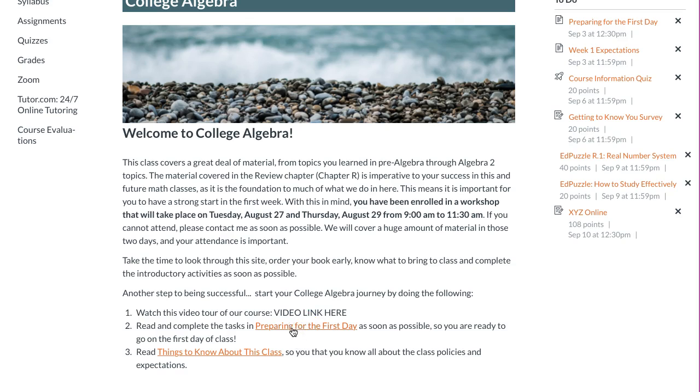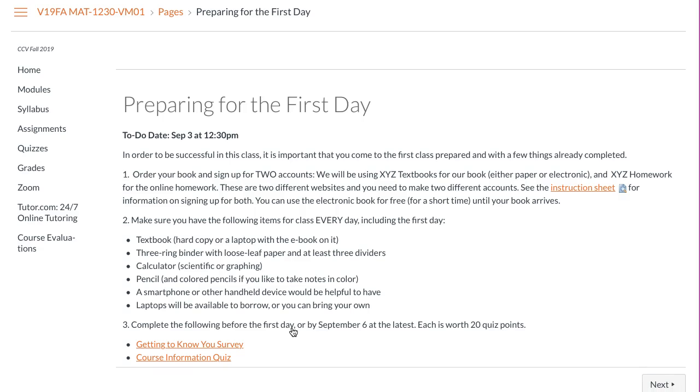If you click on preparing for the first day here, it will automatically take you to a page. Up here at the top it says pages, so now you're in the pages, so it linked you to that, and it tells you what you need to do here. All of these red links here, especially when they have a little button next to them, are going to take you to either a page that you can look at, a PDF file, or a link of some sort that's going to take you somewhere else. So you'll need to be able to navigate back to this page. You can also have multiple tabs open from your Canvas screen if you'd like to, so you can be looking at multiple things at once.